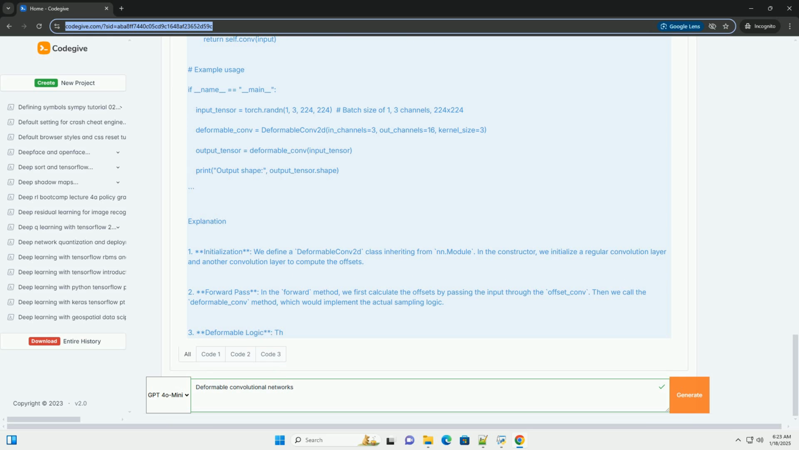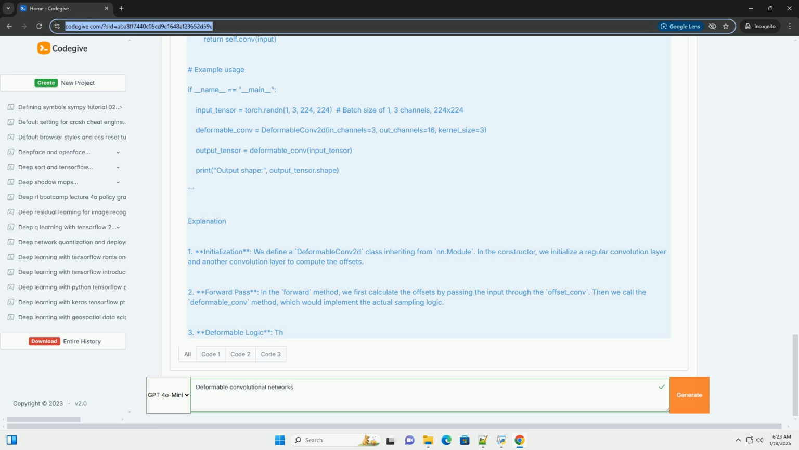2. Offsets. The offsets are learned parameters that shift the sampling points of the convolutional kernel. They are generated through additional convolutional layers that output a grid of offsets for each convolutional kernel. 3. Modulation. Additionally, DCNs can include a modulation mechanism to scale the contributions of different sampling points, allowing the network to weigh the importance of each point dynamically.